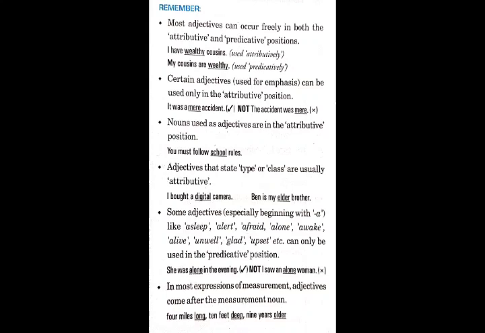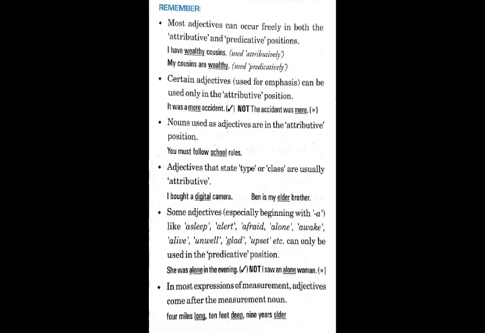Also, nouns used as adjectives are used in attributive position. I had told you earlier also that nouns as adjectives are used before the nouns only. And adjectives that state type or class are usually attributive, which tell us about the type or class. For example, I bought a digital camera. Which type of camera? Digital. Ben is my elder brother. So it is a class or type. So we use attributive position in such cases.